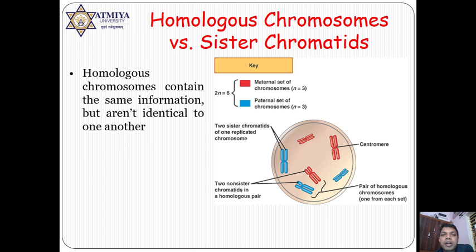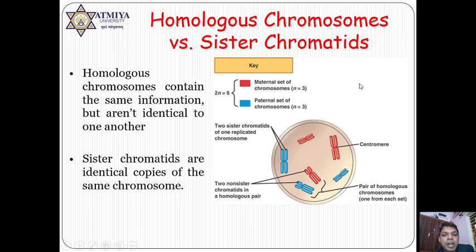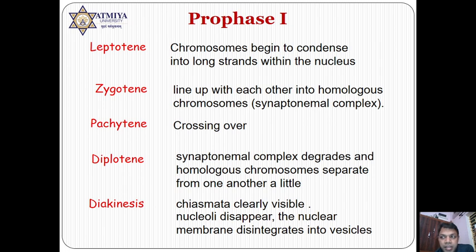See, you always start with homologous chromosomes versus sister chromatids. In meiosis 1 you can find homologous chromosomes. Homologous chromosomes will be aligned and sister chromatids will also be aligned. You can see here that meiosis 1 has prophase 1. So remember, meiosis 1 and meiosis 2 are the two phases. The initial phase is meiosis 1 where prophase 1 occurs, and this is the most important phase where mainly crossing over occurs.